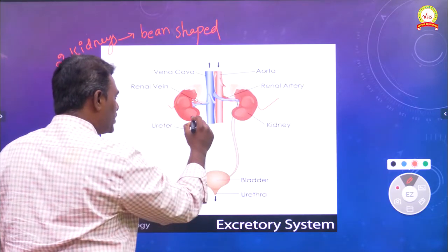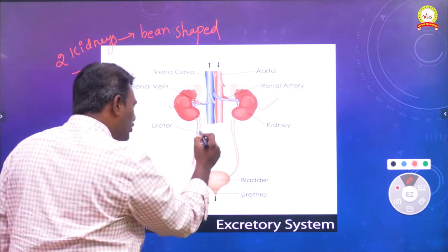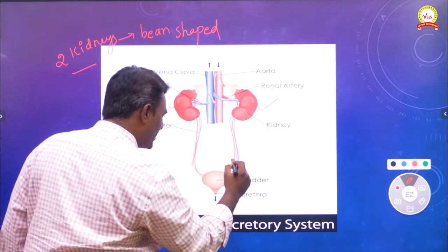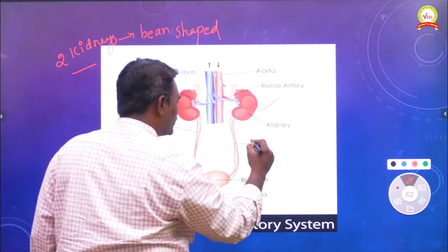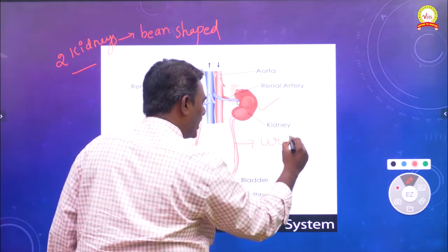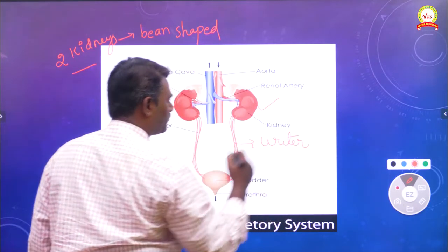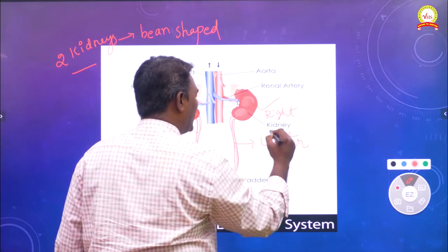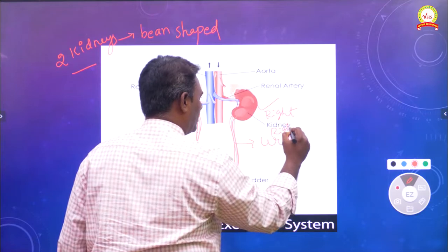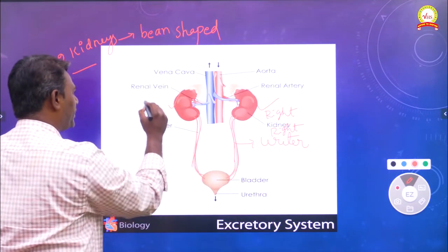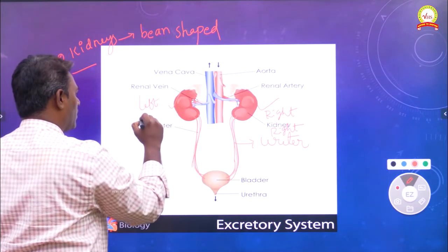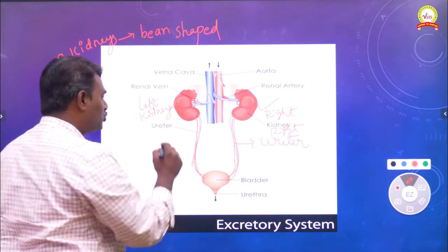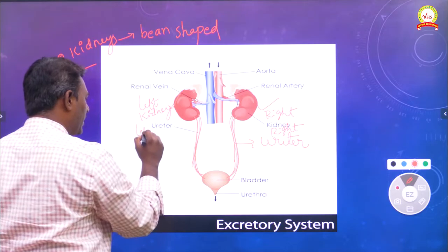These two kidneys are connected with tube-like structures, which we can call ureters. This is the right kidney and right ureter, and this is the left kidney, which is connected with a tube called the left ureter.